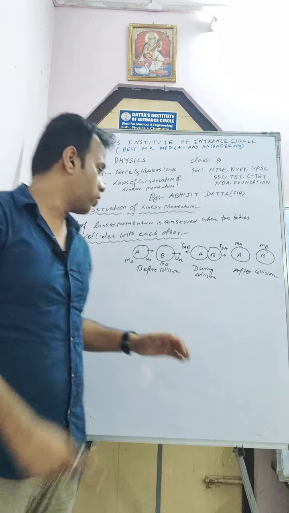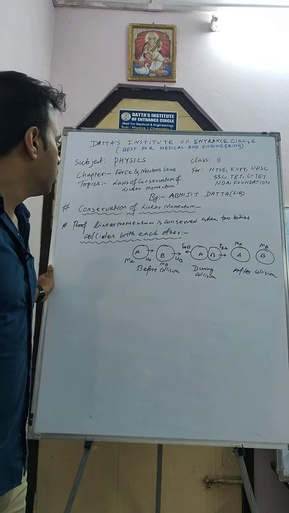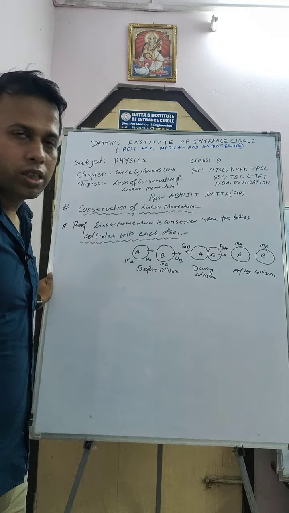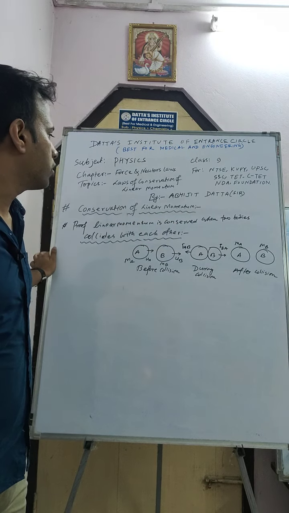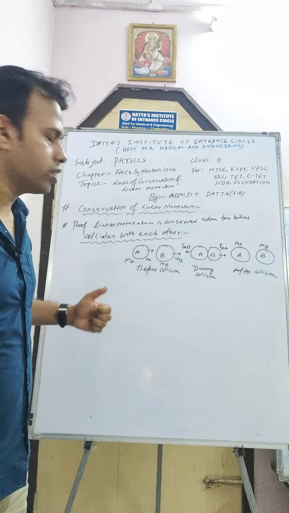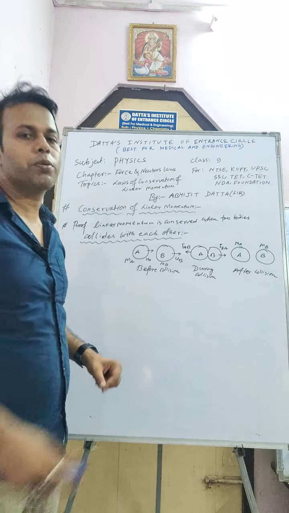So another question, another topic from the law of conservation of linear momentum. The topic is: prove that linear momentum is constant when two bodies collide with each other. When two bodies collide, in that case linear momentum is constant. We have to prove this.